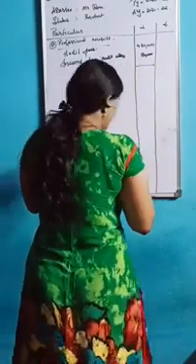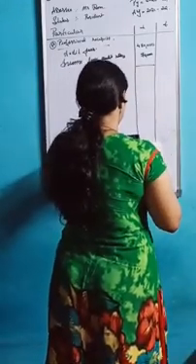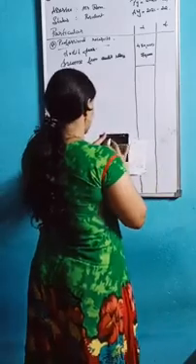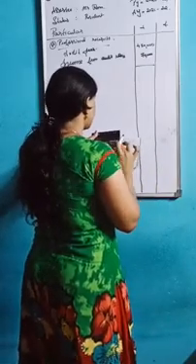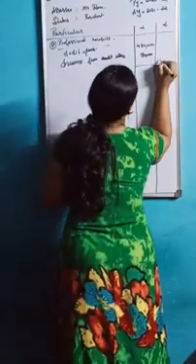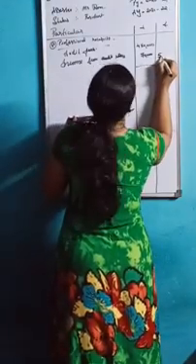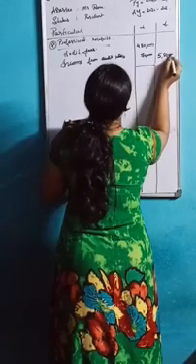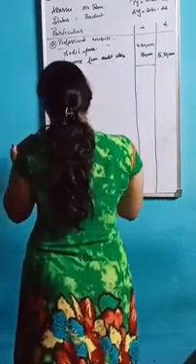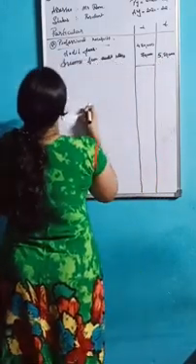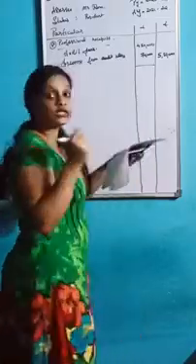You add, how much will you get? 4,80,000 plus 70,000, you will get 5,50,000. Write here 5,50,000. Next you should take the professional payments.